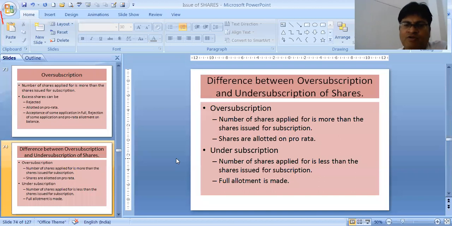There is a difference between oversubscription and undersubscription. In oversubscription, the number of shares applied for is more than the shares issued for subscription, and in undersubscription, the number of shares applied for is less than the shares issued for subscription. People are applying for fewer shares; the company is asking for more subscription. That is called undersubscription. Over here, shares are allotted pro rata, or the excess can be refunded in oversubscription. In undersubscription, full allotment is made if the 90% criterion is met.